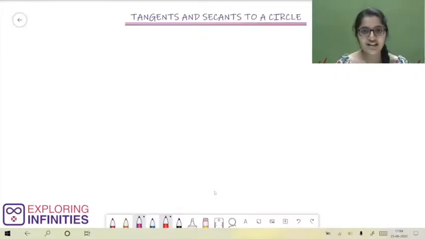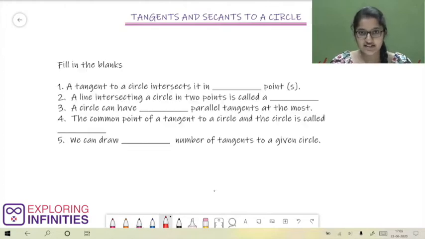Hi friends, welcome back. I am Hasita from Exploring Infinities, back to help you learn the lesson Tangents and Secants to a Circle. Let us start today's class by solving a small exercise and then we will continue learning the topics that we learned in last class. Here is a fill in the blanks exercise from your textbook. Let us now solve it.